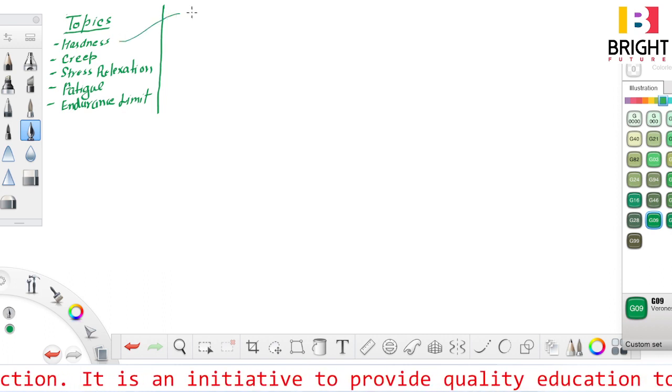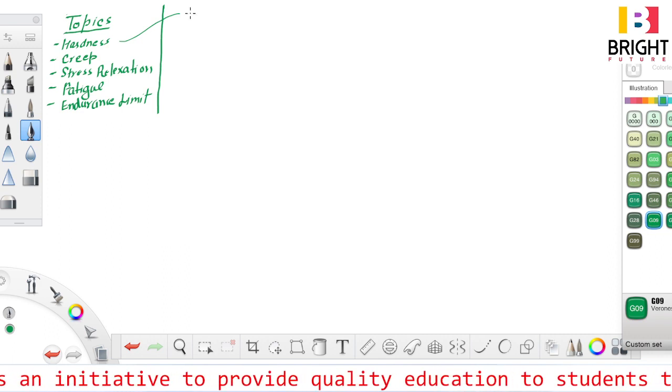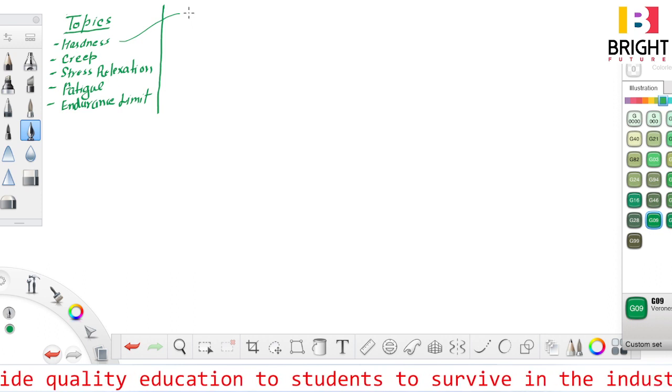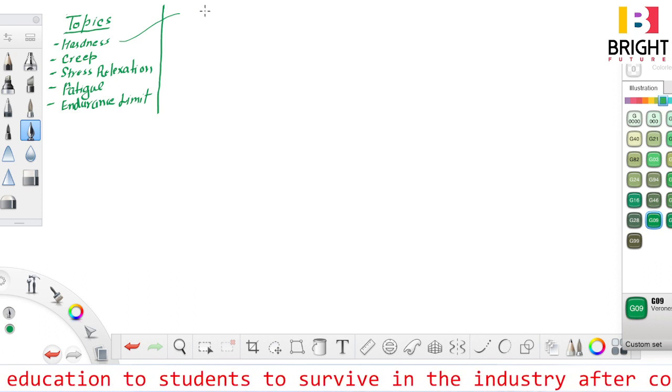So hardness is a property by virtue of which metal offer resistance to abrasion or scratch or indentation.